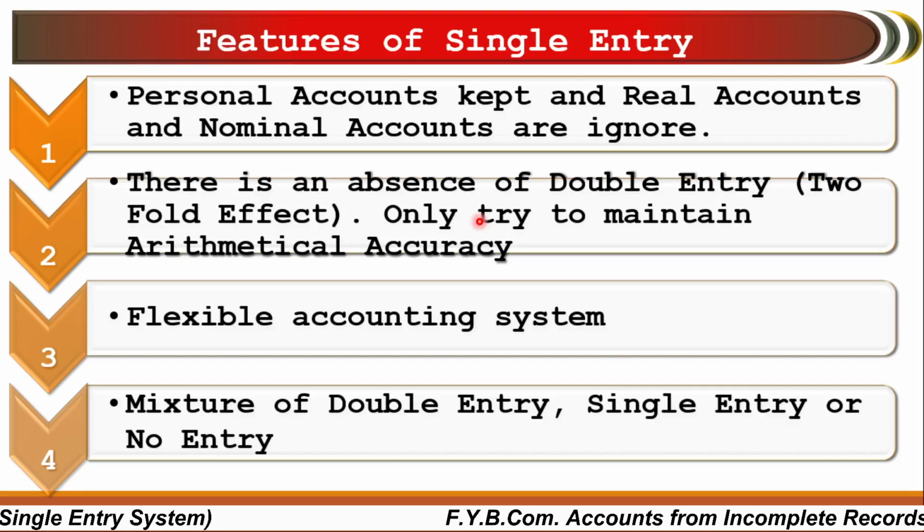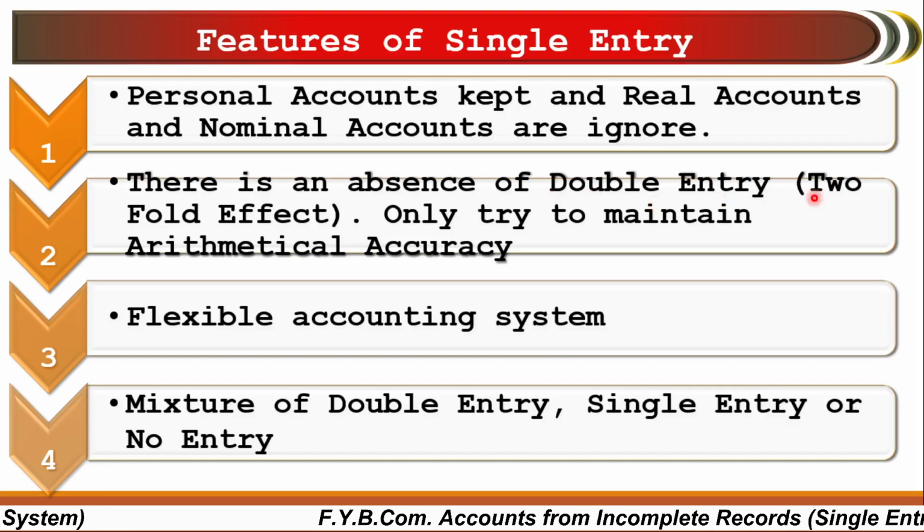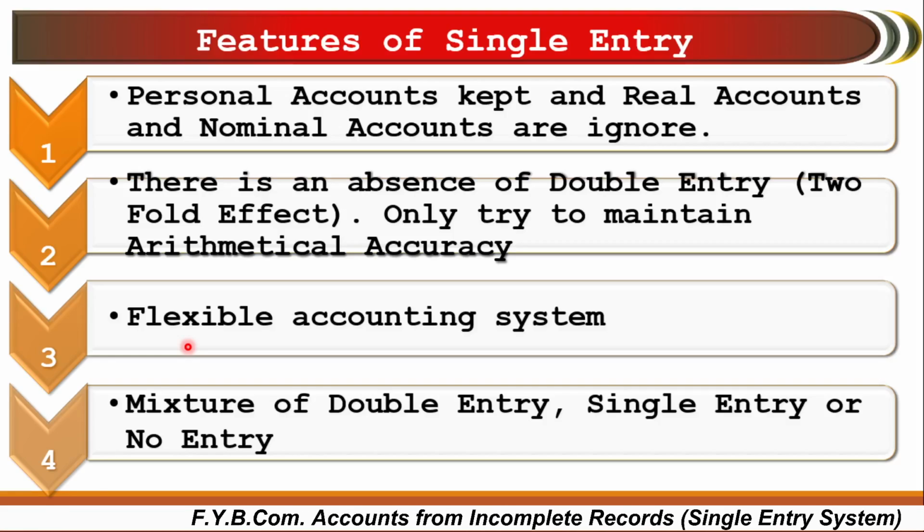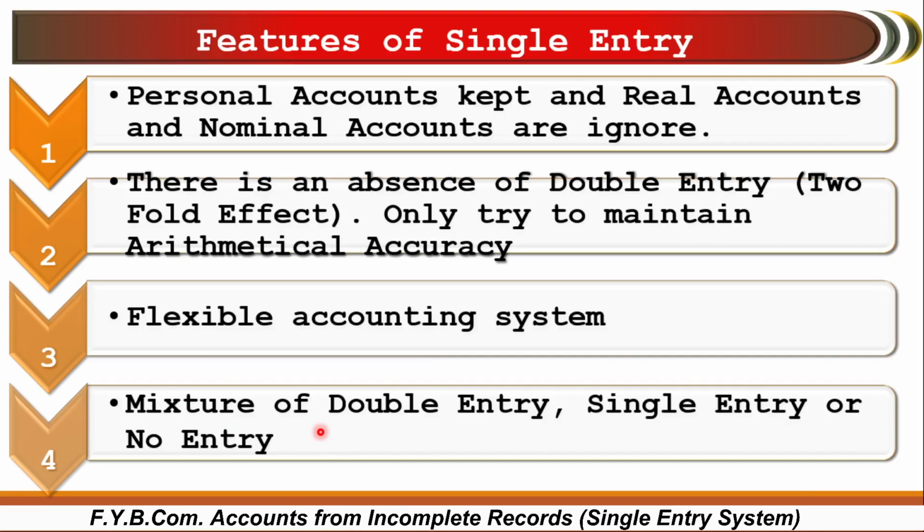He sold the goods for rupees 20,000 and received the 20,000. That is the maintenance of arithmetical accuracy, but there is a lack of the double entry system, or we can say a twofold effect. Flexible accounting system: whatever the businessman wants, he maintains in the books of accounts. Many times, if he does not want to maintain any books of accounts, he does not maintain these books of accounts.